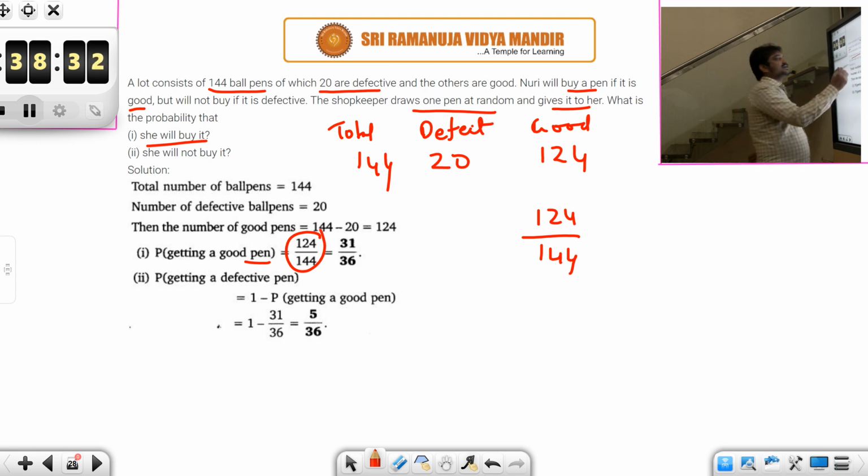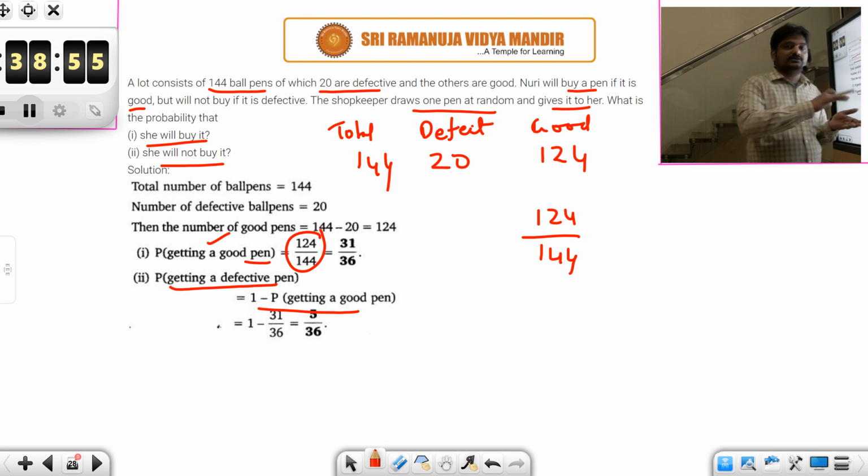Next, what is the probability that she will not buy it? She will not buy it. The probability of getting a defective pen is 1 minus the probability of getting a good pen. Good pen, not a good pen. Now you know the probability of getting a good pen, so what will be the probability of not a good pen? Complementary event. How do you find it? Not is 1 minus the probability of the event. That is 1 minus 31 by 36. You will get this answer.